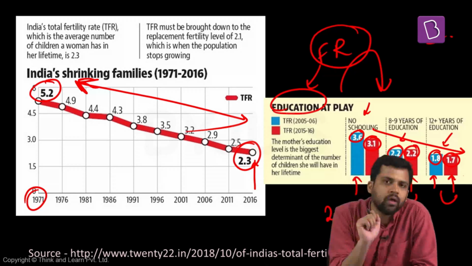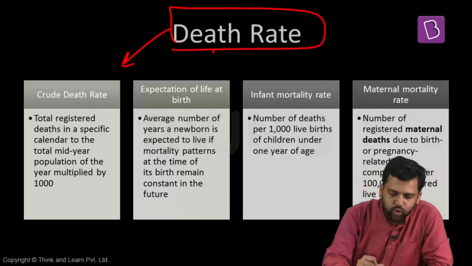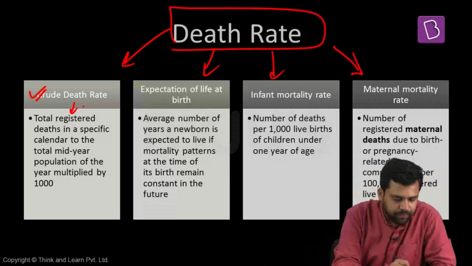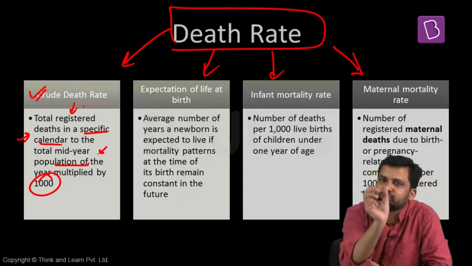Now the next dimension, next component of population growth, death rate. Now death rate, again, it is also measured in different ways. We can use different parameters to understand death rate. For example, true death rate, that means total number of registered deaths in one particular year divided by mid-year population multiplied by 1000. So number of deaths taking place per 1000 population, that is true death rate.